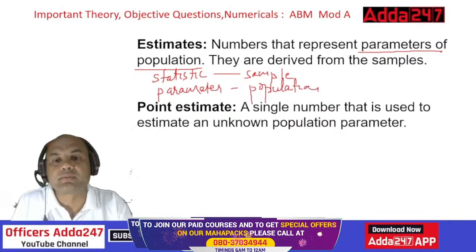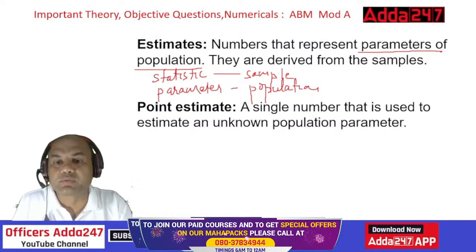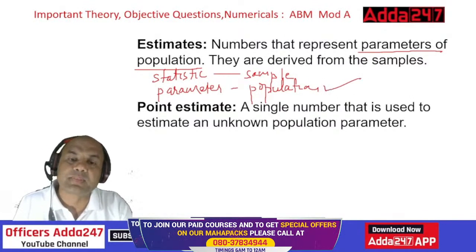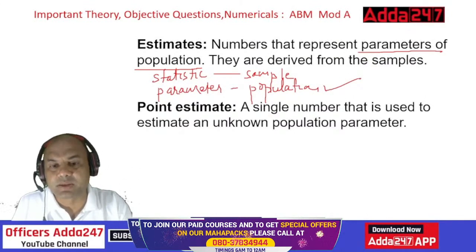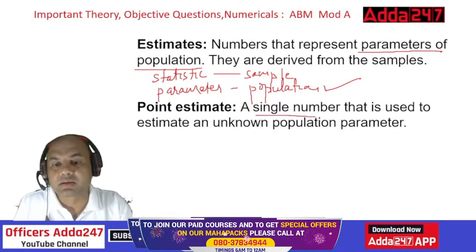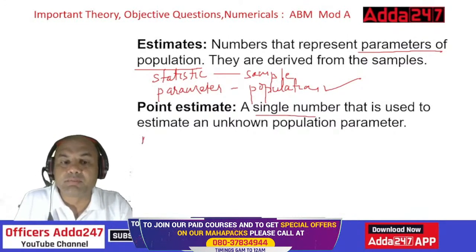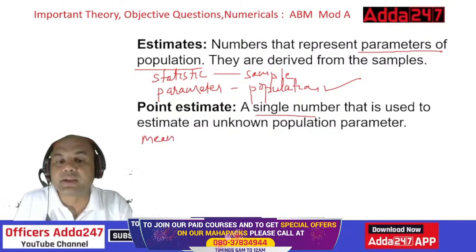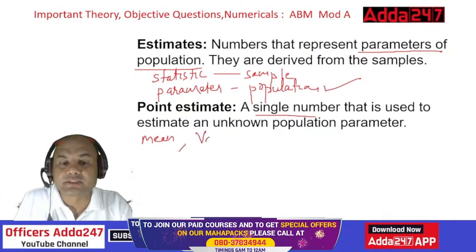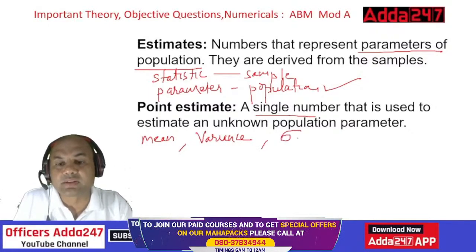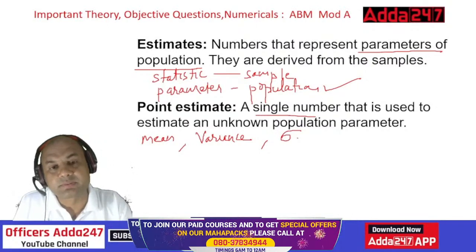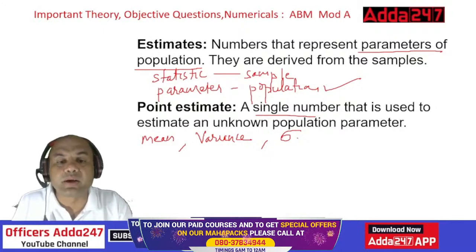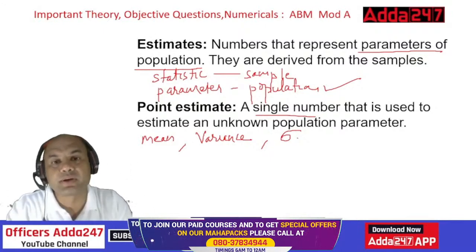Okay, always remember this, population. So what is my estimate? It represents the parameter of population. It focuses strictly on population. Point estimate, a single number that is used to estimate an unknown population parameter. Single number. Just now we found out what? Mean. Mean is a point estimate. We found out variance. Variance is also a point estimate because it's a single number. We found out standard deviation. So that is also a single number. So that is also a point estimate. Whichever gives you a point estimate or single number, that is known as a point estimate.